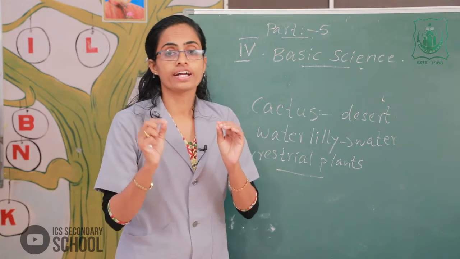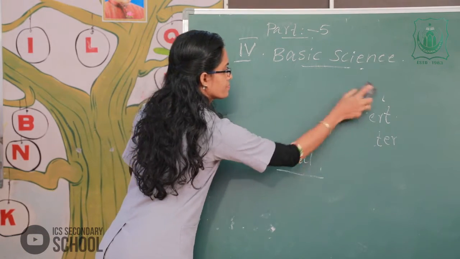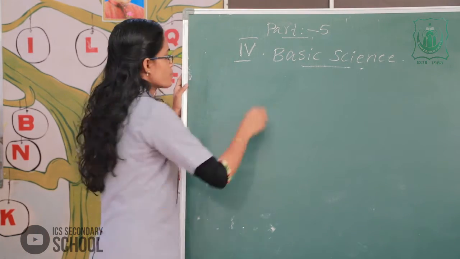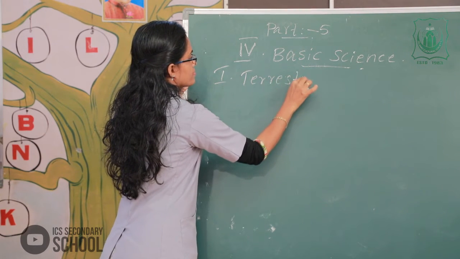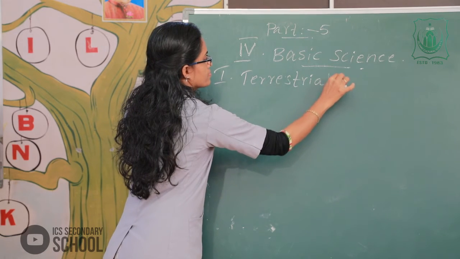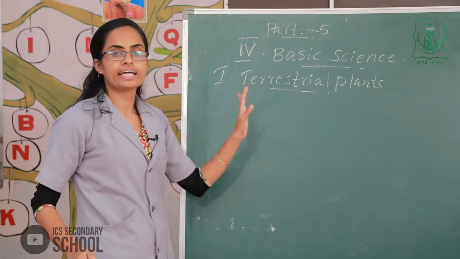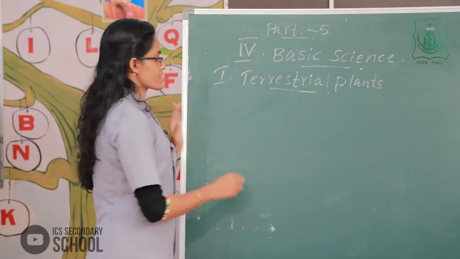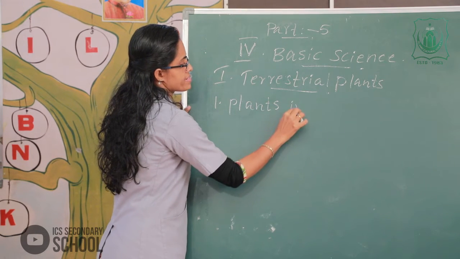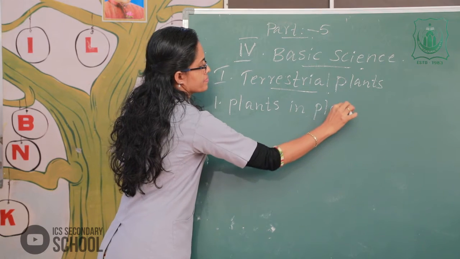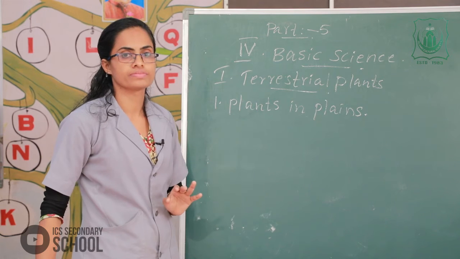There are different types of terrestrial plants. Listen here. First one, plants in plains.